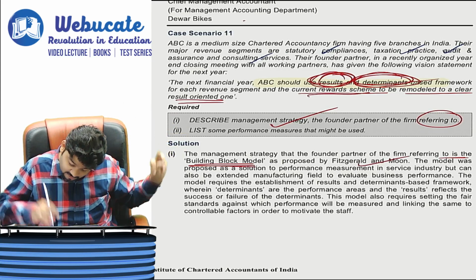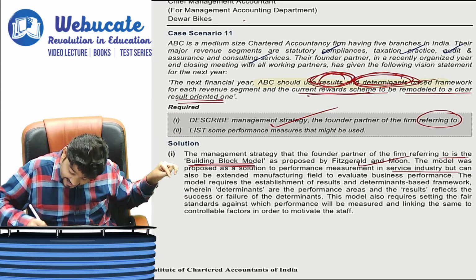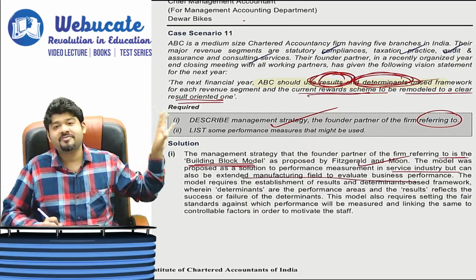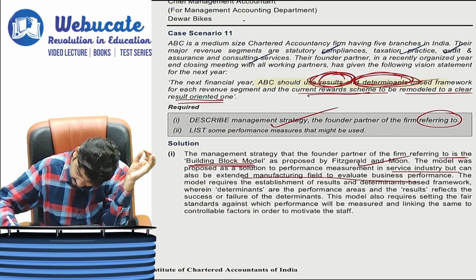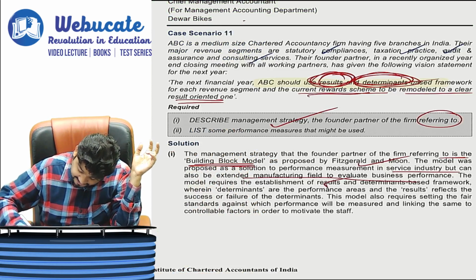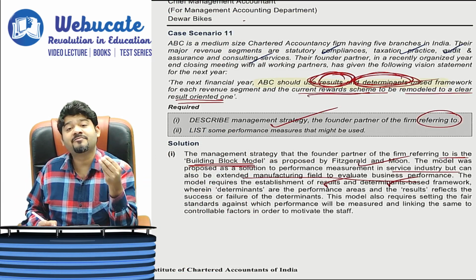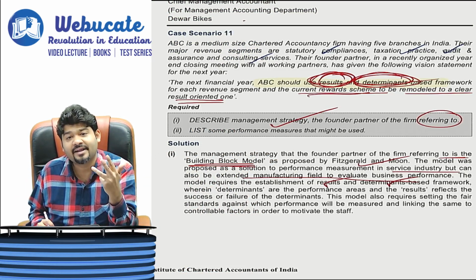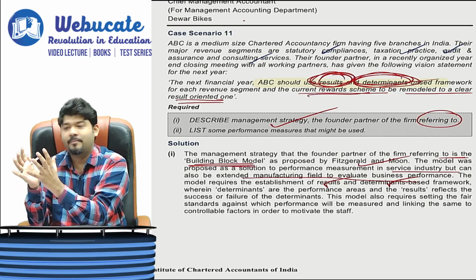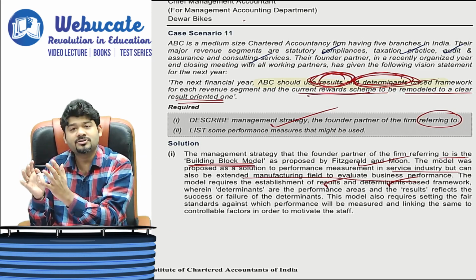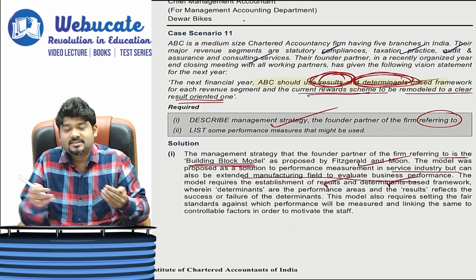The model was proposed as a solution to performance measurement in service industry, but can be extended to manufacturing field to evaluate business performance. समझ गए? The model requires establishment of results and determinants based framework, wherein determinants are performance areas, QFIR. They are your performance areas, as in this is what you have to perform: quality, flexibility, resource utilization, innovation, in order to fetch the results, success or failure.